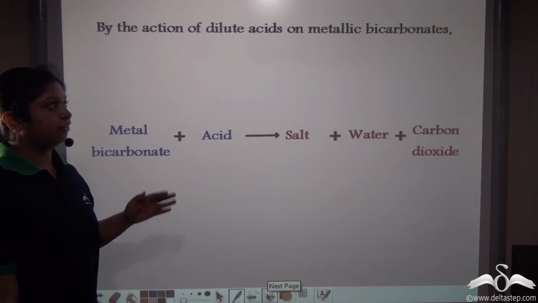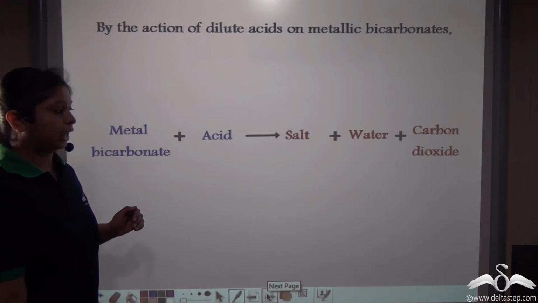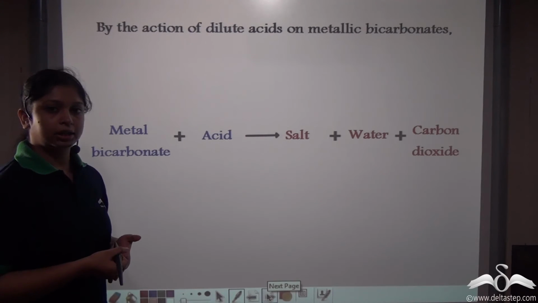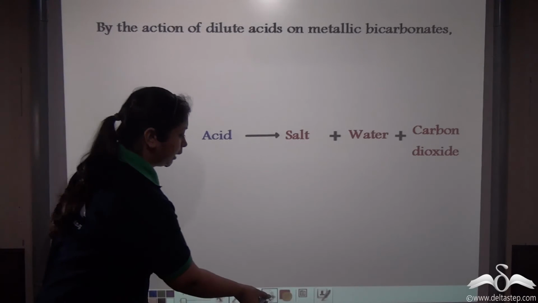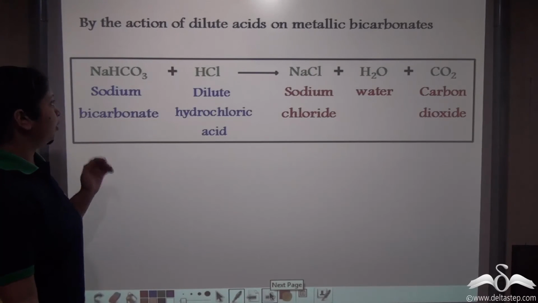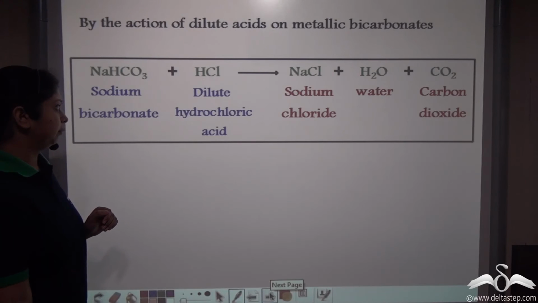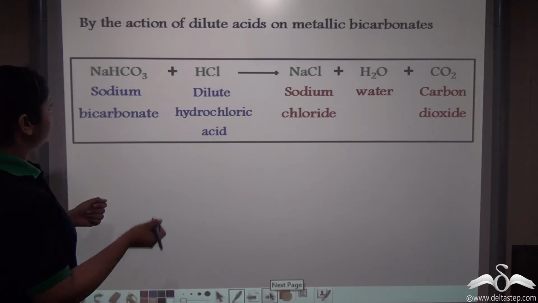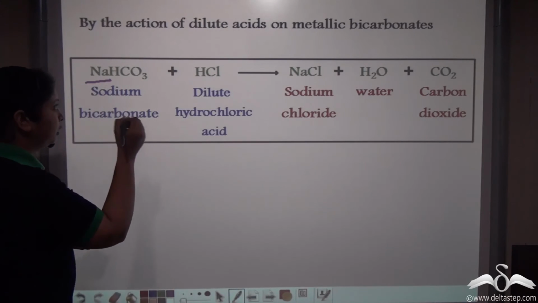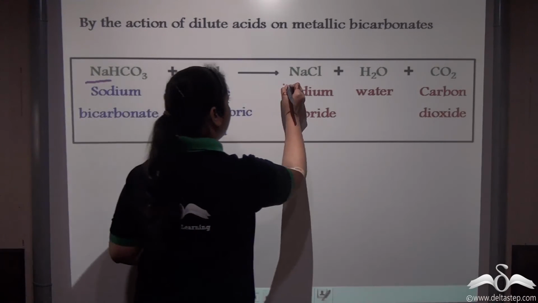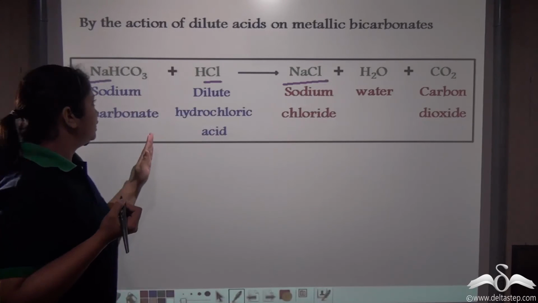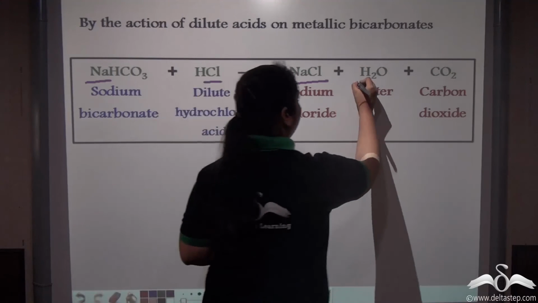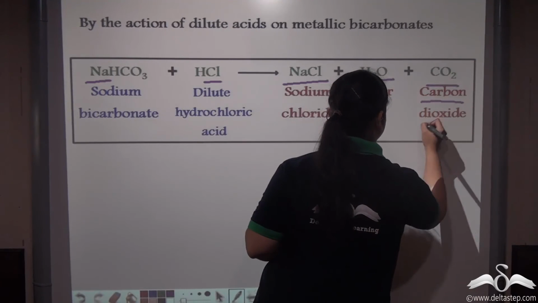Just like carbonates, if we treat metal bicarbonates with dilute acids, we also get the corresponding metal salt, water and carbon dioxide. Let's see an example. Here you have sodium bicarbonate reacting with dilute hydrochloric acid. So obviously the salt formed would be sodium reacting with chloride to form sodium chloride. Since we have the bicarbonate component, we'll get water and carbon dioxide.